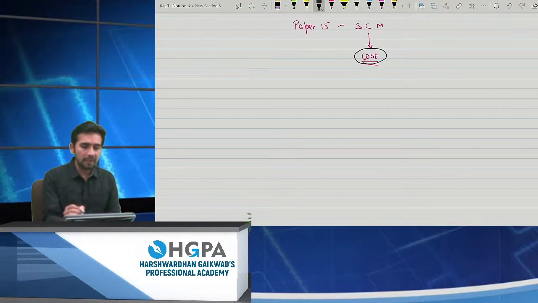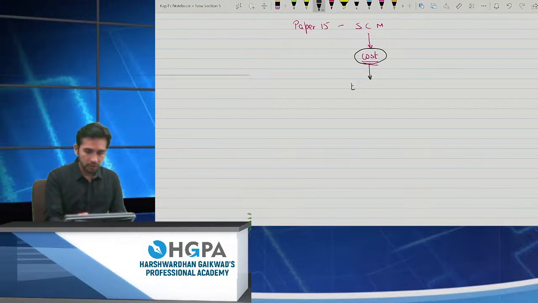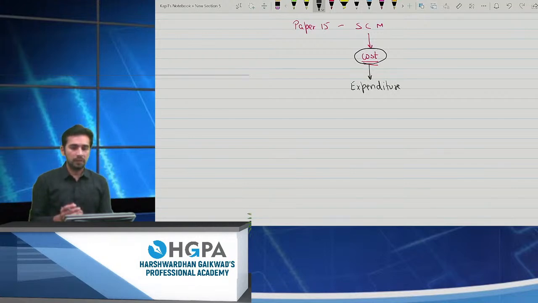जब हम कॉस्ट की बात करते हैं, whenever we talk about some cost, what is exactly cost? What do you mean by cost exactly? Cost means expenditure, right? Cost means expenditure. हमारा खर्चा. What is the actual expenditure on a particular product or a particular service, right?